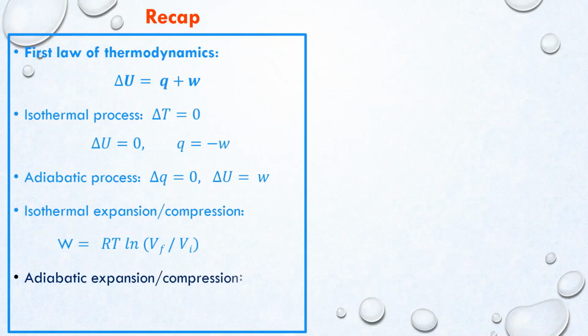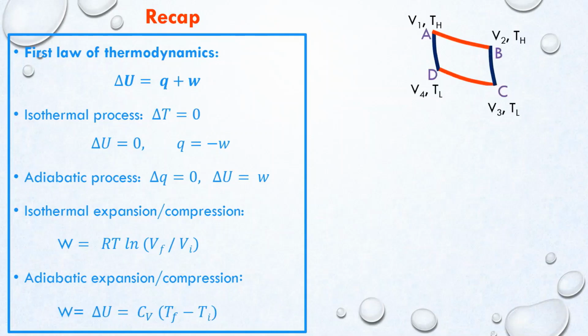In adiabatic expansion or compression, the work done W is equal to change in internal energy, equal to Cv into Tf minus Ti. Here Tf is the final temperature and Ti is the initial temperature and Cv is the molar heat capacity at constant volume. We know that in adiabatic processes, T V power gamma minus 1 is equal to constant. That implies T1 V1 power gamma minus 1 is equal to T2 V2 power gamma minus 1.